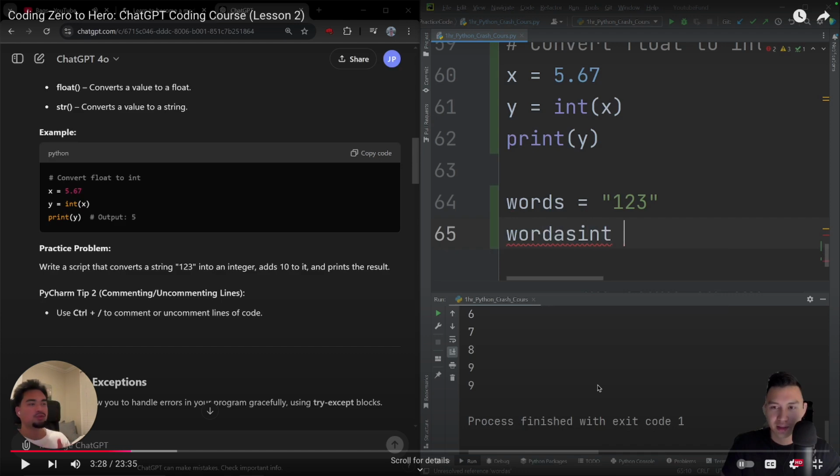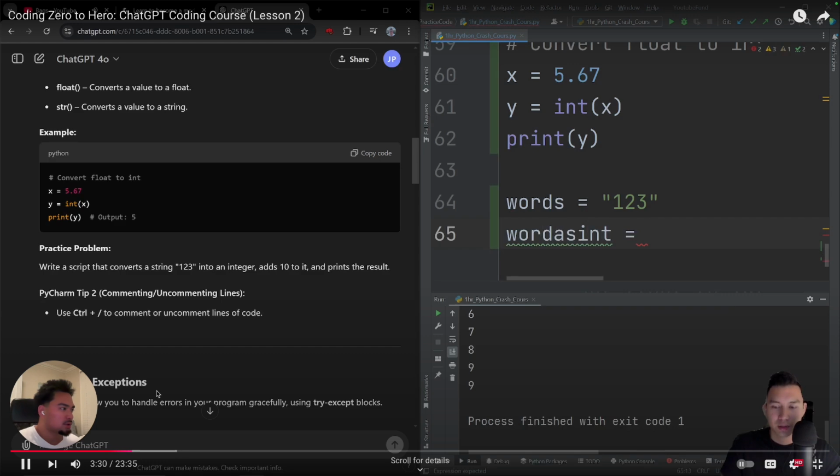Because if you take 1, 2, 3 and you try to add 10 to it, and it's a string, and you're adding the word 1, 2, 3 with 10, in Python it might even break, I'm not sure. But in JavaScript it will actually append that, and you'll get 1, 2, 3, 1, 0. So you get a large number even though you meant to only add 10 to it and get 133. So that's stuff to look out for.